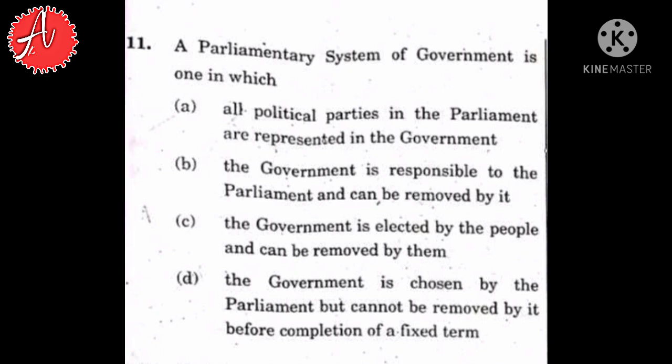So according to me, option B is the right answer, because the government is responsible to the parliament and can be removed by it. As per option B, yes, executives are responsible to the legislature and can be removed by it through a no confidence motion. So option B is the right answer here.